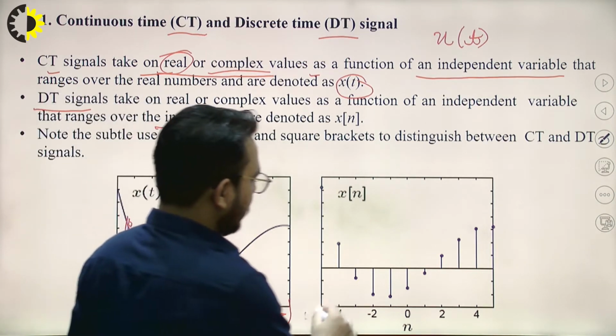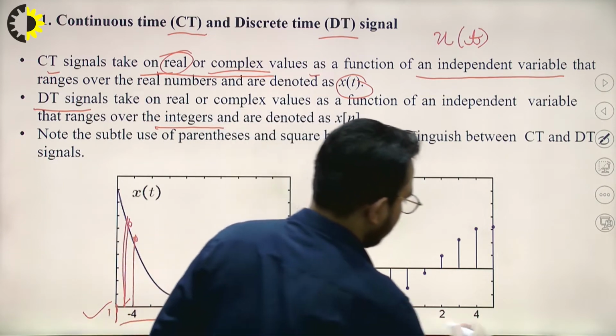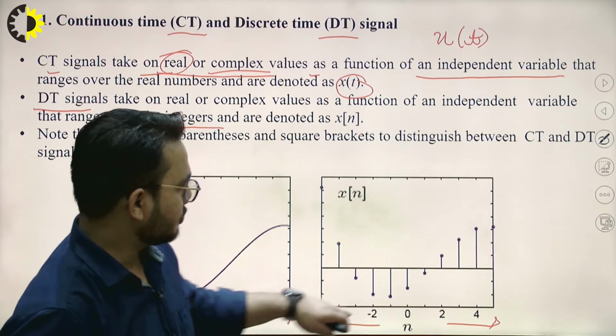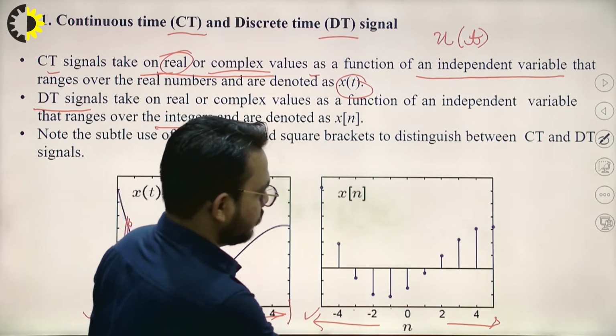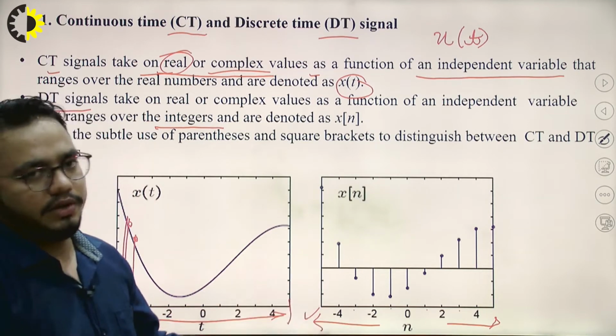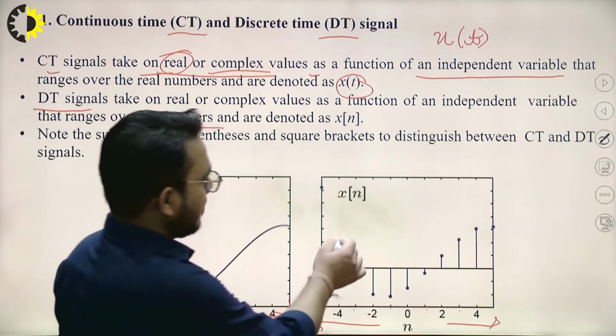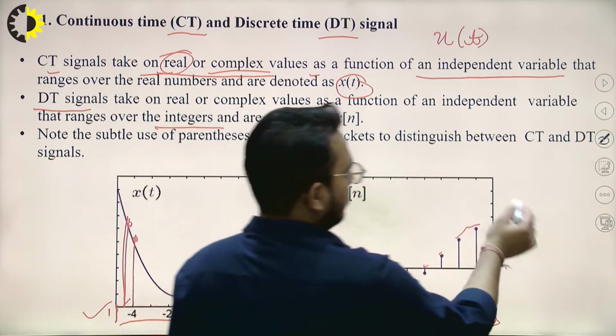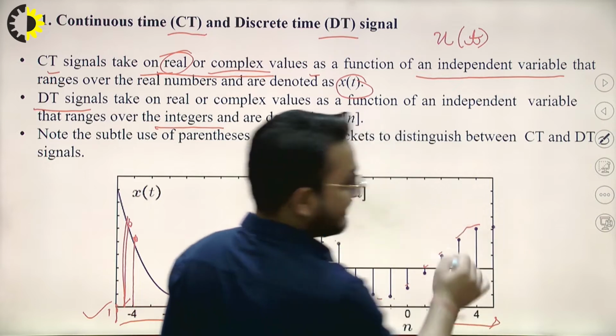Here we can see that during this interval there are -4, -3, -2, -1, 1, 2, 3, 4, like this. So there are different integral values at which we have some amplitude. This is known as a discrete time signal.